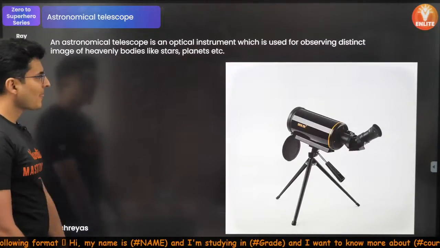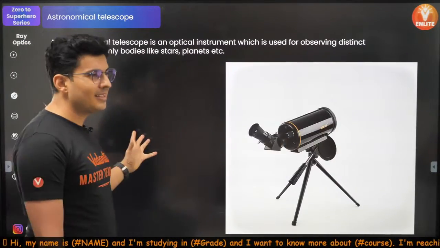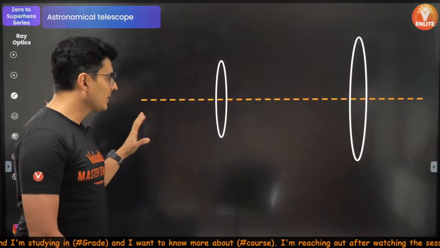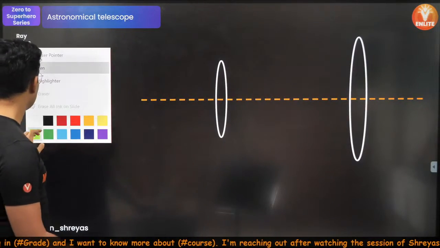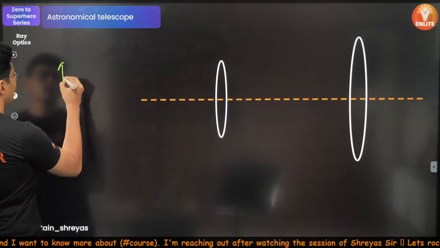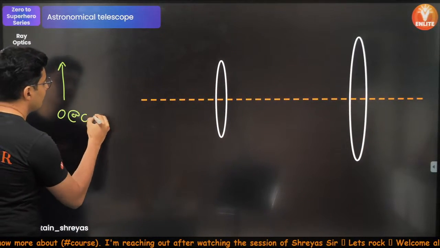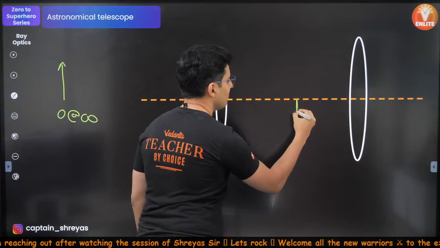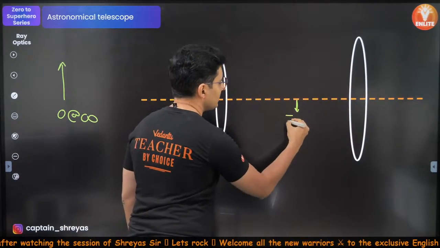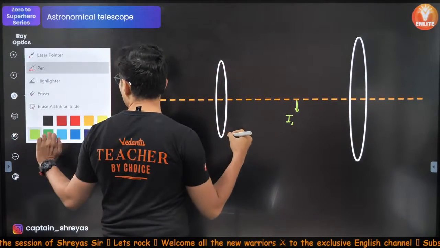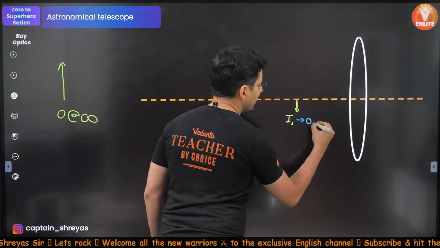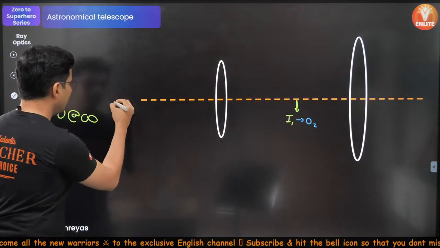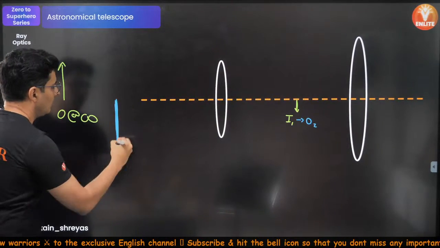Okay, perfect. So in these cases, the object distance is roughly infinity, the object is at infinity. The rays will come over here and they will form one image, the intermediate image. This intermediate image will become the object for the next lens, and again an image is formed over here.